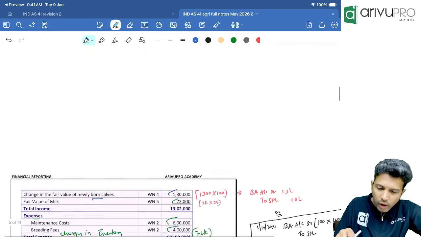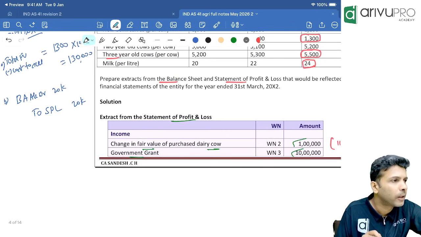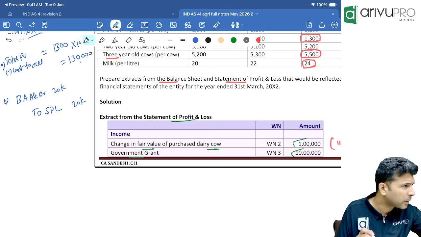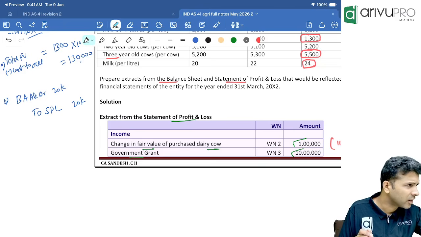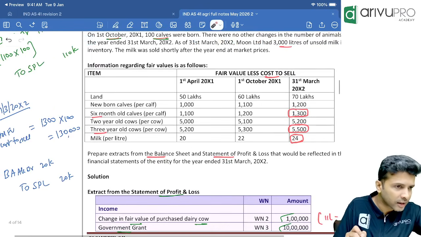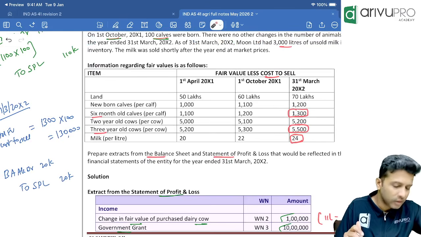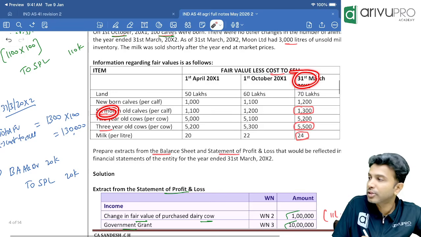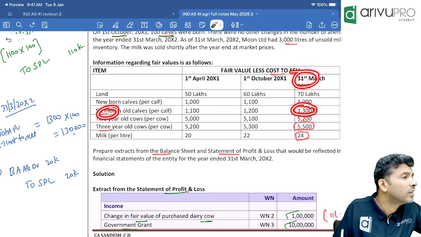Now instead of doing all this, can I show you a one liner treatment? What is that? Very simple. Calves were born. Did you give any money, or is everything a gain? Everything is a gain. What is the fair value less cost to sell at year ending? At year ending, is it a newly born calf or a 6 months old calf? At 31st March, it's a 6 months old calf. What is the fair value less cost to sell for one calf? 1300.